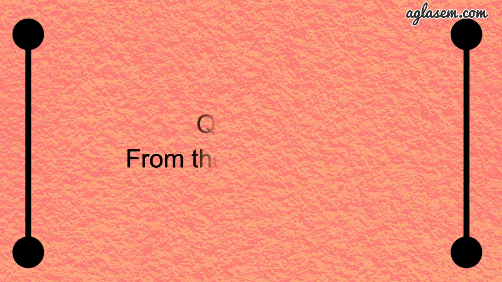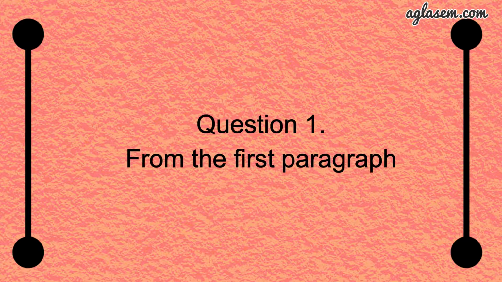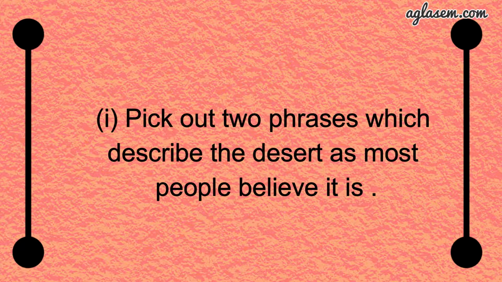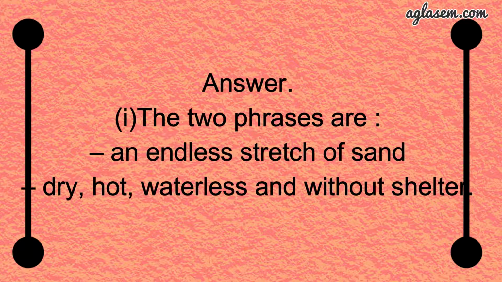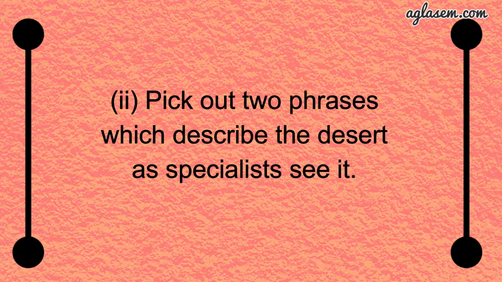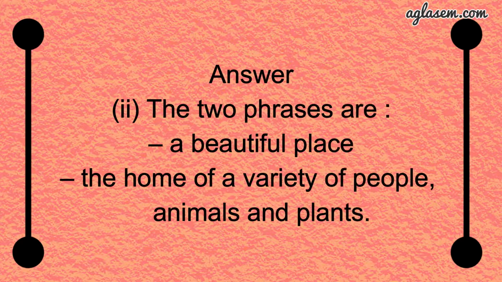So let's begin with our very first question, which is from the first paragraph. Part 1 says, pick out two phrases which describe the desert as most people believe it is. So the answer is: an endless stretch of sand, waterless and without shelter. Further, moving to the second part, which says, pick out two phrases which describe the desert as specialists see it. So the answer is: a beautiful place, the home of a variety of people, animals and plants.